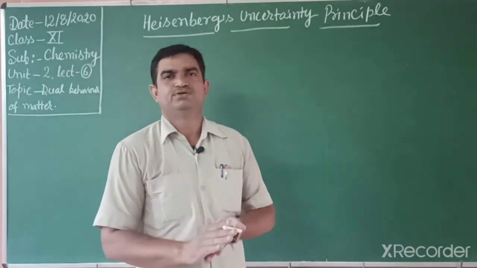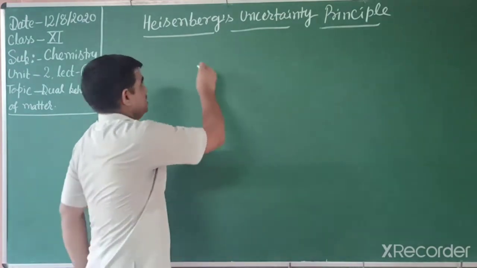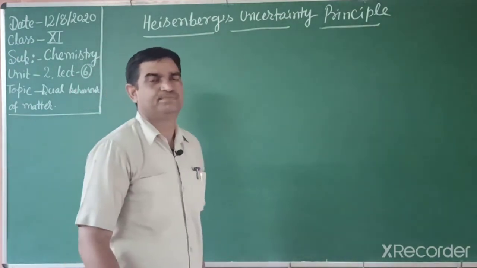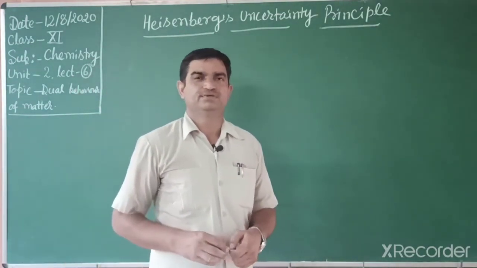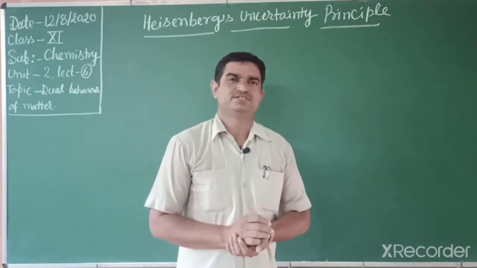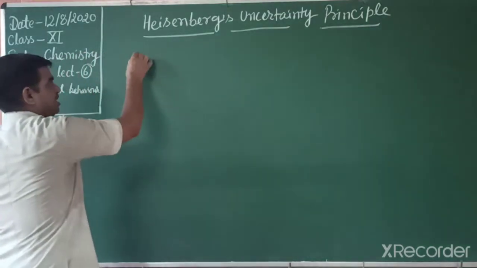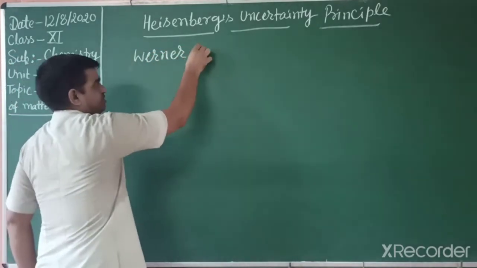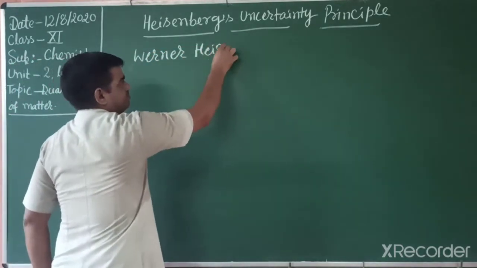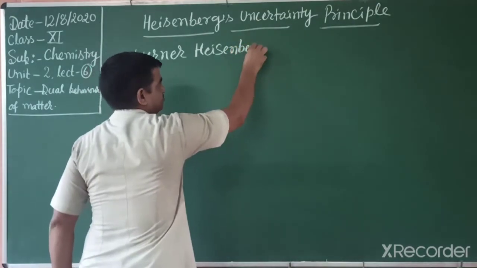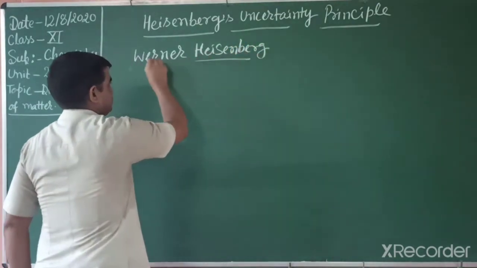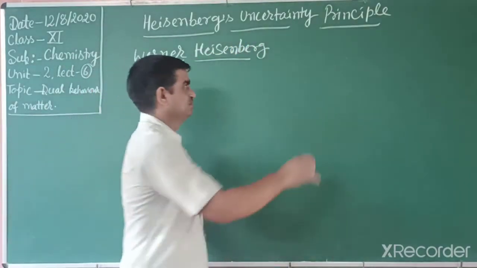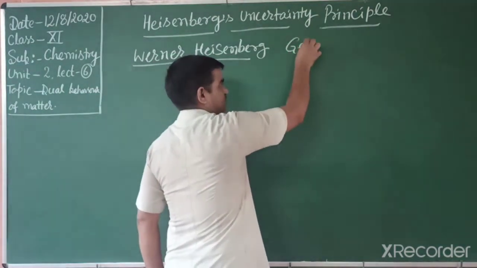Students, our new principle is the Heisenberg uncertainty principle. This principle was given by a scientist, Werner Heisenberg. This scientist is a German physicist.